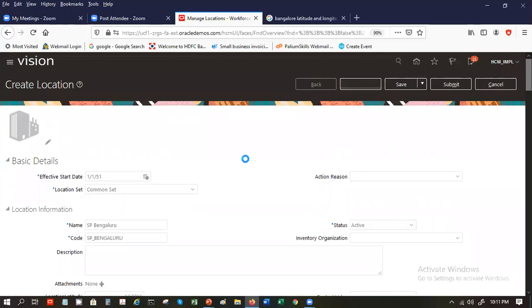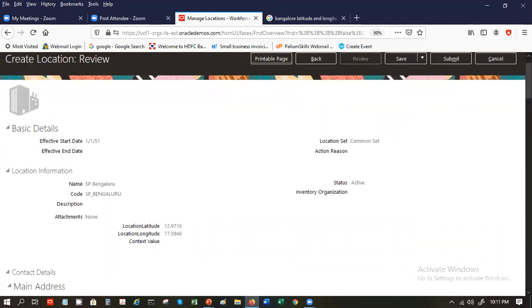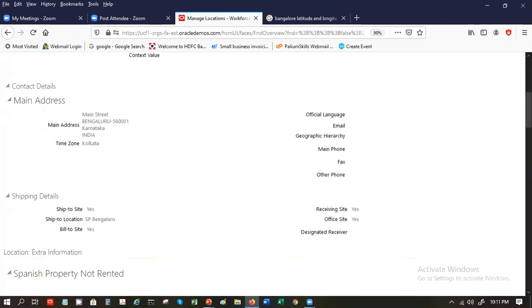Review is to check whether all the information that we have defined is correct or not. And then if you are happy with all this, you review all the information.